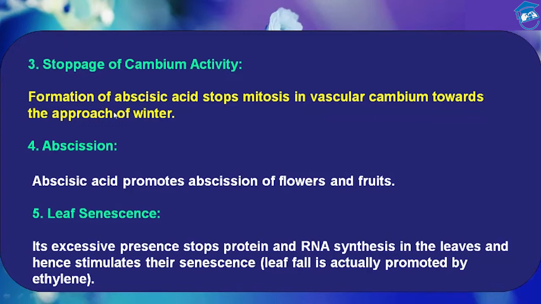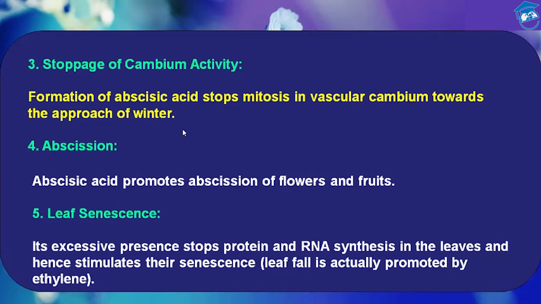Formation of abscisic acid stops mitosis in vascular cambium towards the approach of winter. That's why it makes the seed or bud dormant, because mitosis will not take place. So it just stops the mitosis that takes place in vascular cambium towards the approach of winter.